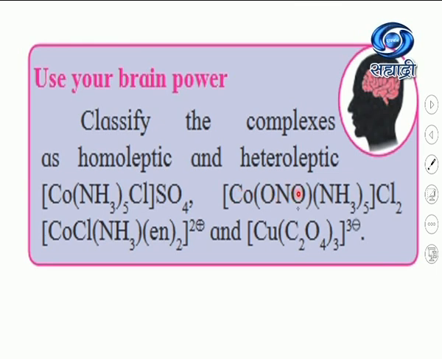So this second example is also heteroleptic. In the third example also, there are two types of ligand, ammonia and ethylenediamine. So the third example is also heteroleptic. And the last example contains only one type of ligand, that is oxalato. So the last example is of homoleptic complexes.